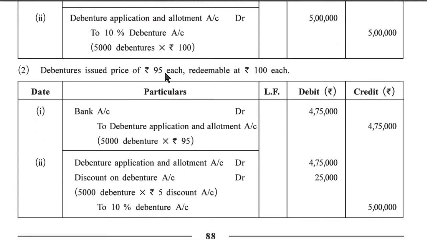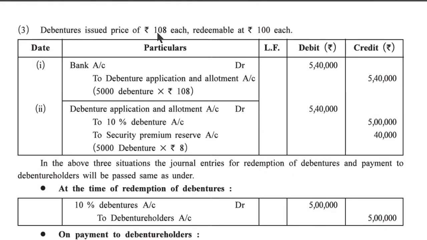Debenture issued at price of rupees 95 each, redeemable at rupees 100. Bank account debit 4,75,000 to debenture application and allotment account 4,75,000, 5,000 debentures at rupees 95. Debenture application and allotment account debit 4,75,000. Discount on debenture account debit 25,000, 5,000 debentures into 5 rupees discount, to 10% debenture account 5 lakh.